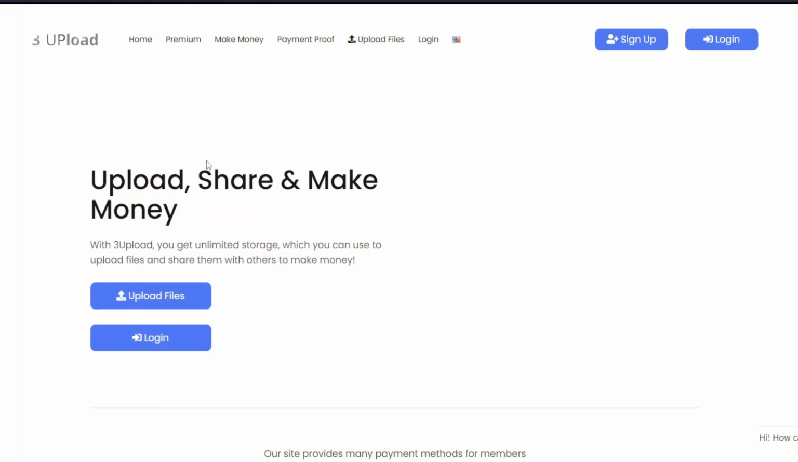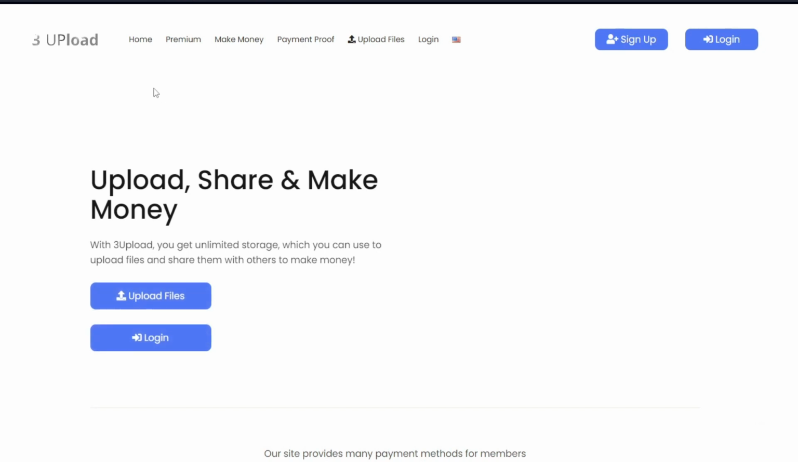So this is the website right here where we are going to make money. As you can see, it's upload, share, and make money. With 3Upload, you get unlimited storage, which you can use to upload files and share them with others to make money. This is basically a drive where people can access your file, and when they do access that file, they get some video ads for maybe 30 seconds or whatever ads that may be, and you'll get a percentage of that ad revenue to your account.